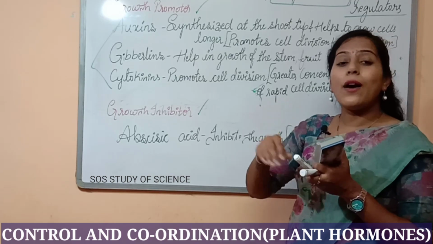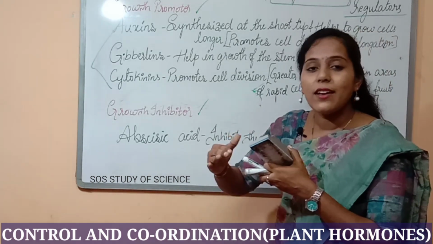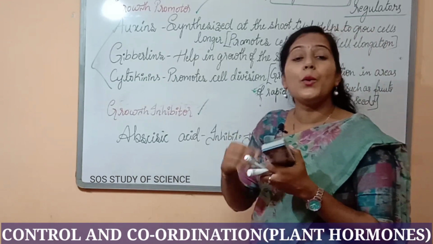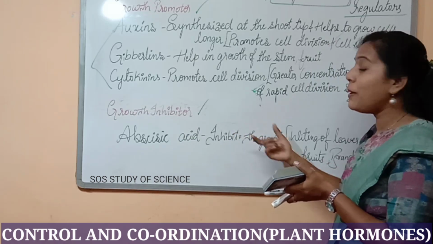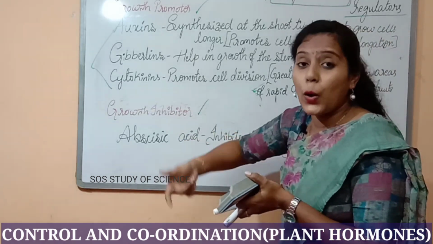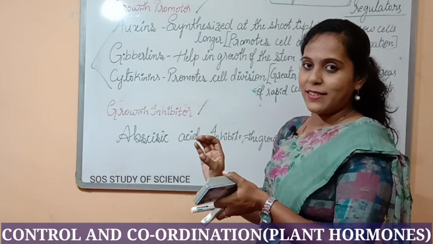Because the flower, once it turns to aging, it will get dried up. Its age finishes, and as its age finishes, it starts to dry up. As a result of that, the plant is inhibiting the growth in that particular region with the help of the abscisic acid.